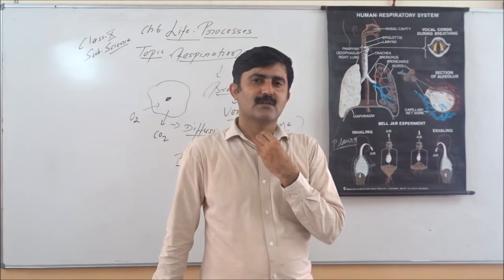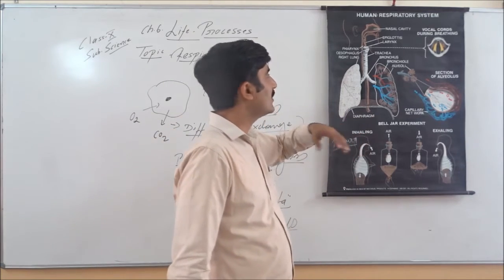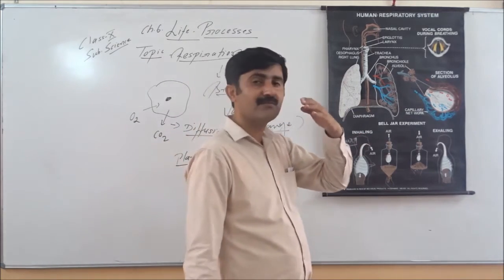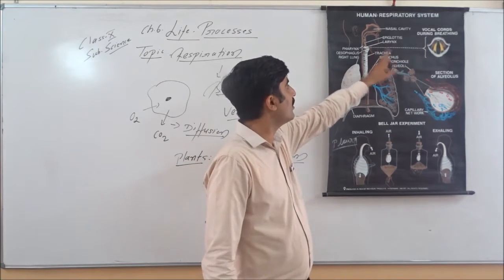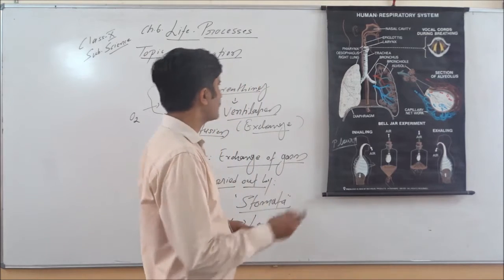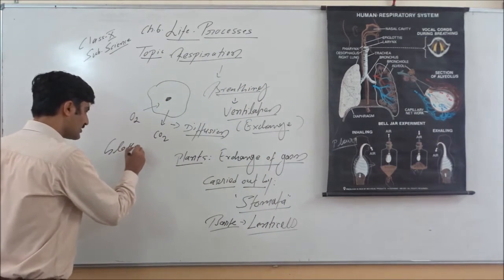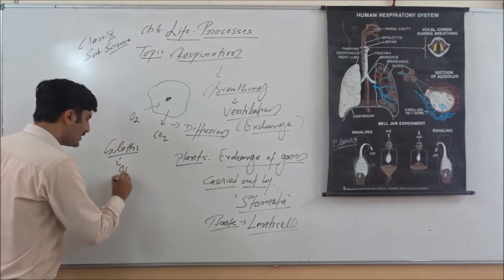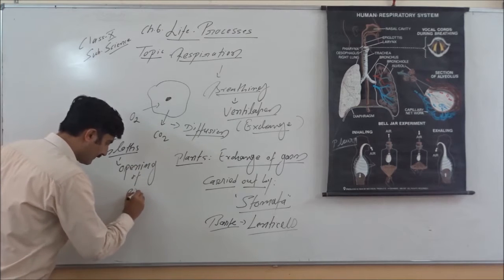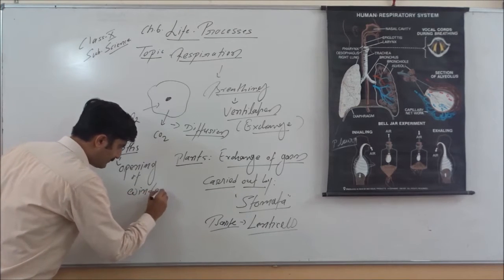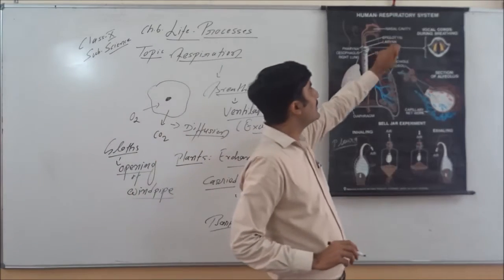The windpipe has a flap-like opening. This flap-like protective cartilaginous cover is called the epiglottis, and the opening of the windpipe is known as the glottis. So there are two words, glottis and epiglottis. This is the glottis, the opening of the windpipe. This is very important. The opening of the windpipe is called glottis.